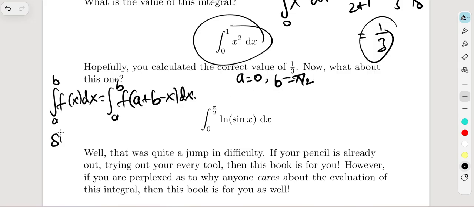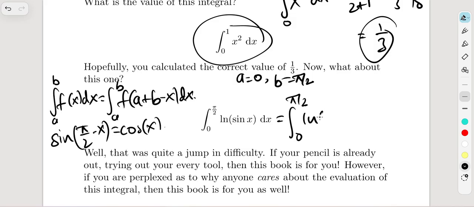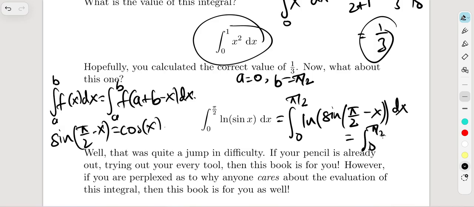And guess what? Sine of pi over 2 minus x is cosine of x, right? We know that. So that's going to give us the integral from 0 to pi over 2 of natural logarithm of sine of pi over 2 plus 0 minus x dx. So basically it's the integral from 0 to pi over 2 of natural logarithm of cosine of x dx, right?